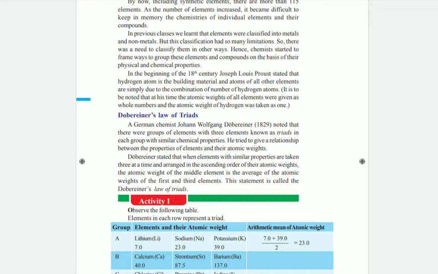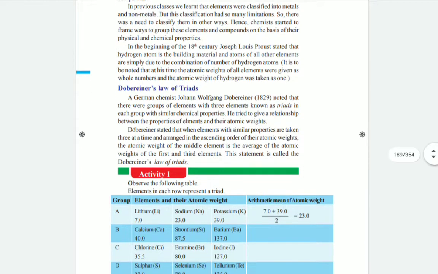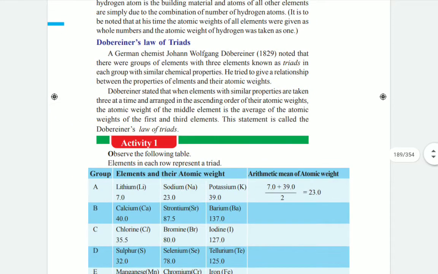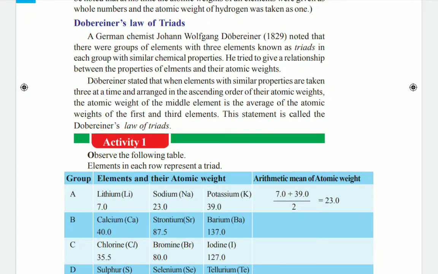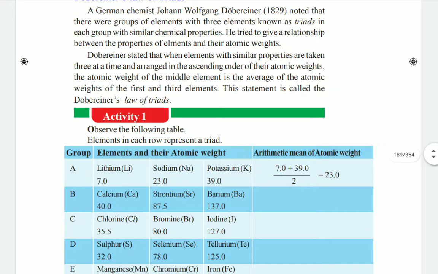After that, the second classification was given by Döbereiner. So what is Döbereiner's law of triads? We will see now. Döbereiner is a German chemist. Johann Wolfgang Döbereiner noted that there were groups of three elements known as triads. Triads means tri, which means 3. So 3 elements will be there in each triad, and those 3 elements have similar chemical properties.